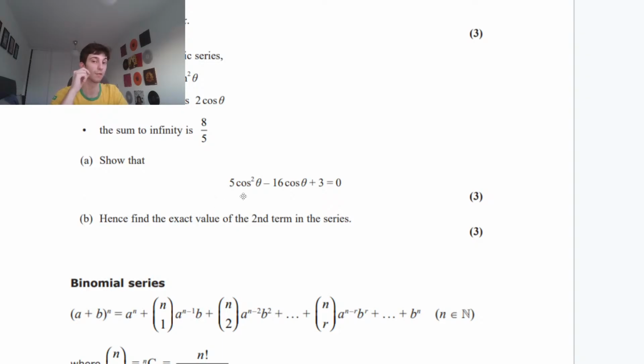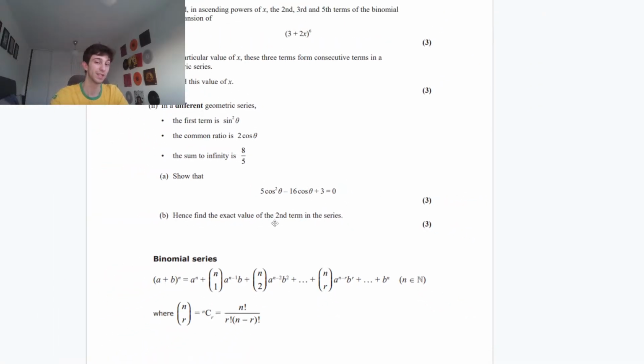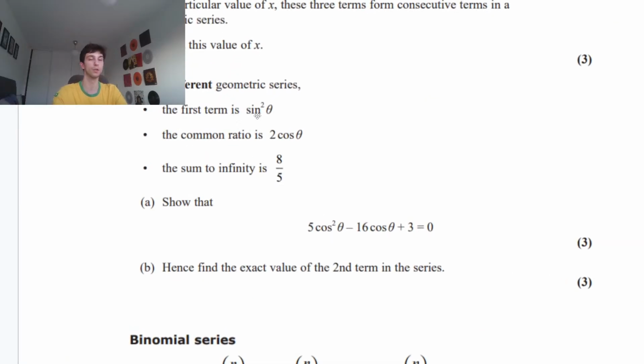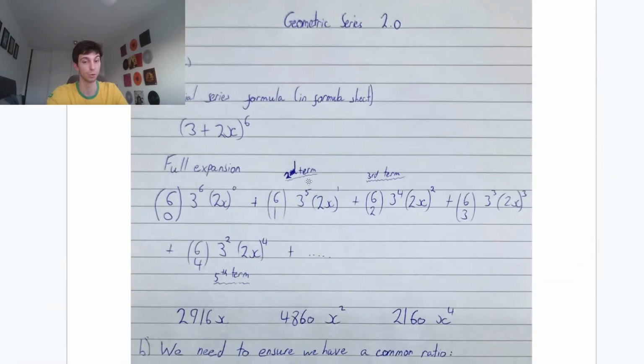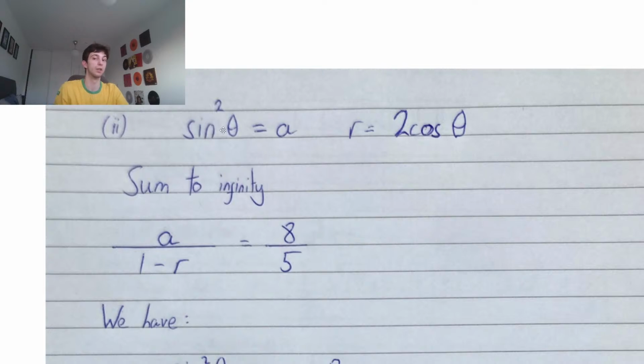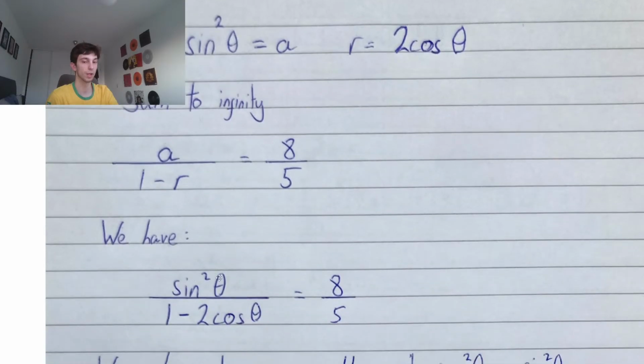We have to show that 5 cos squared theta minus 16 cos theta plus 3 equals 0. And then we have to find the exact value of the second term in the series for part B. Let's just go through part A first. For part A, we're literally just going to use the values that they give us. Just going to plug it into that sum to infinity formula. So exactly that, guys. First term is sine squared theta. Common ratio is 2 cos theta. And we're told that a over 1 minus r, the sum to infinity, equals 8 over 5. So just plug it in, guys.